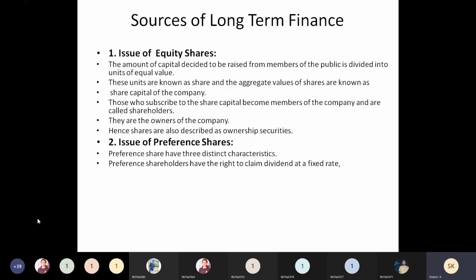While preparing the profit and loss account, we do not include dividends to preference shareholders in the expenses column, which will show that profits are more.